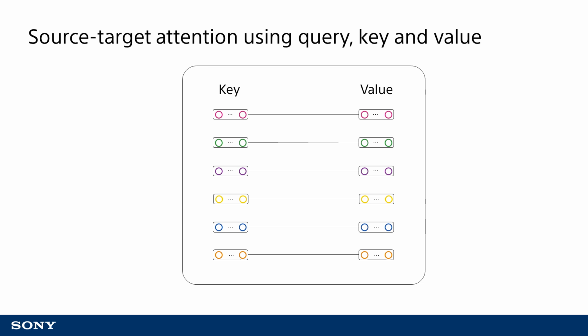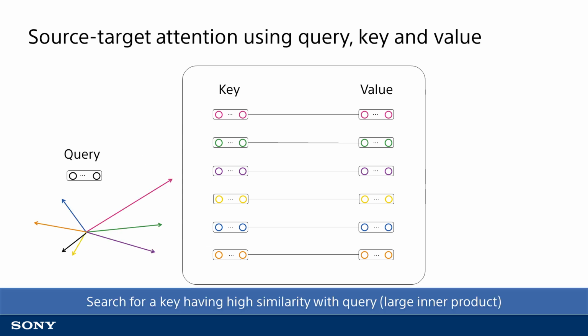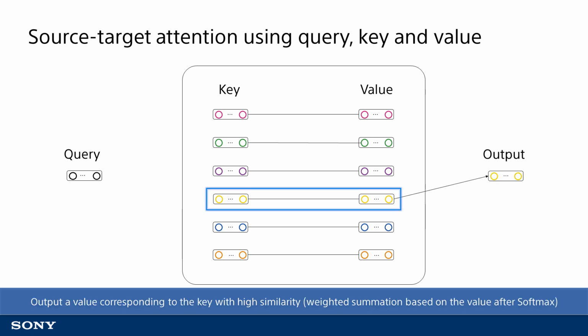The key and value vectors represent what answer to provide in response to what query for each word in the source. The query vector represents the type of query in the target. Once the query vector is input, the inner product is obtained for each key using the query to then obtain a degree of similarity. Because of this, the key vector that is most aligned with the query will have the largest value. Then, a value corresponding to the key is output.